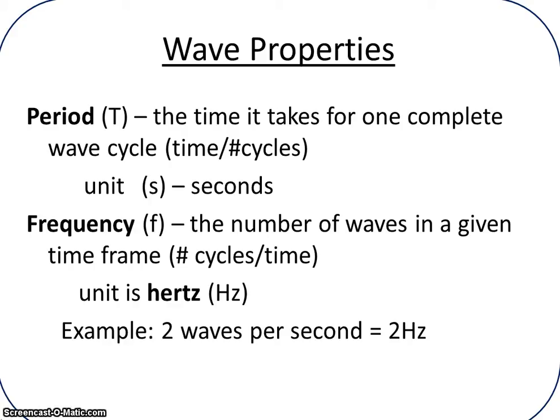Frequency is the reverse of period. It's the number of waves in a certain amount of time. And the unit for frequency is hertz. So you would respond by telling me that something has 4 hertz, 5 hertz, 6 hertz when you're talking about the frequency of a wave.